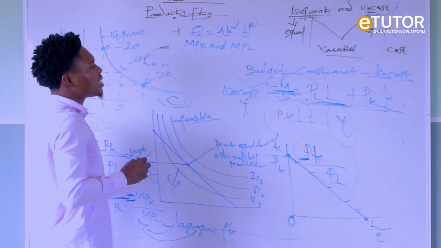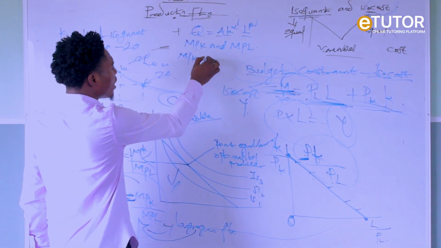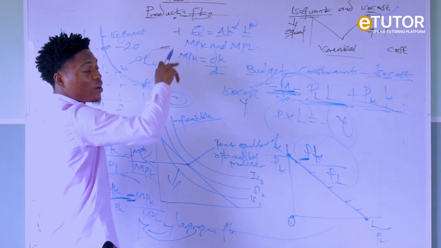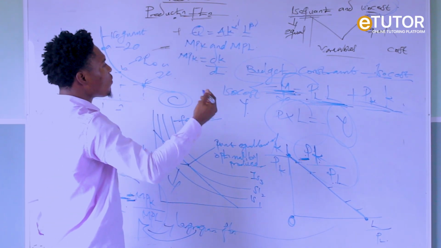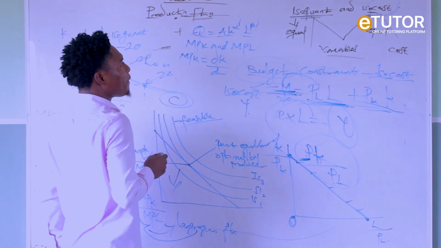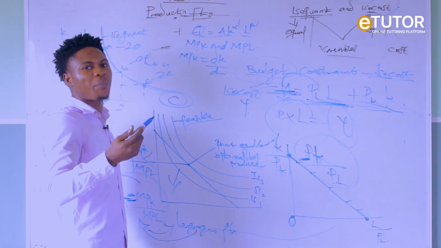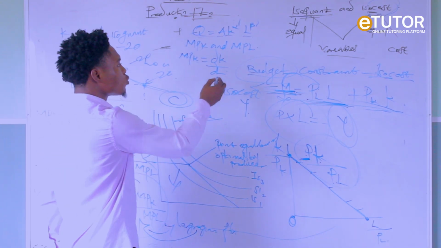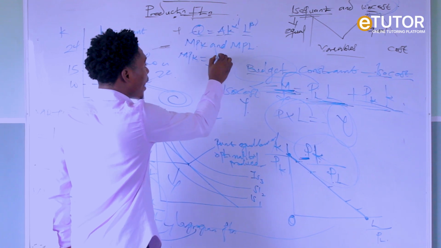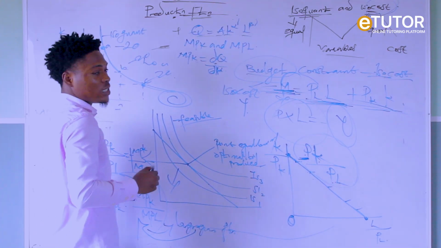So imagine we have the production function and they say we should derive our MPK and our MPN. Now from here, how can we derive them? It's very simple. Our MPK is the change in Q over the change in K. So we are using differential calculus, because it is in the form of a function. Now, we are going to use what we call partial differentiation. And when do we use partial differentiation? When we have more than one independent variable. So the one that relates to capital, we will be using capital. So this is the change in Q over the change in K. That's changes in quantity over changes in capital.